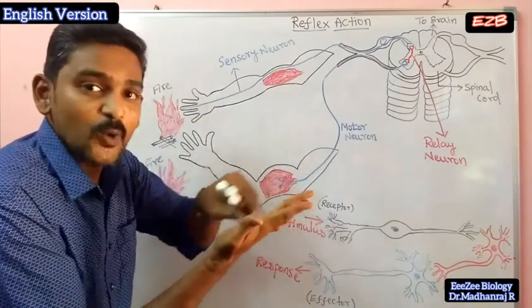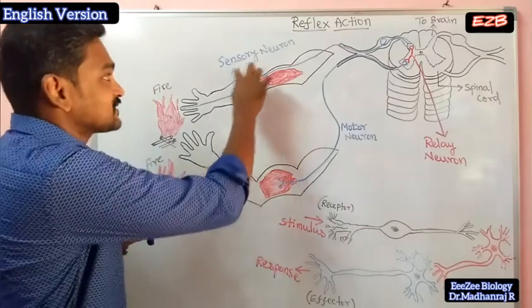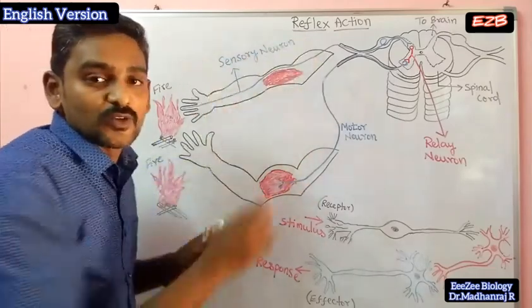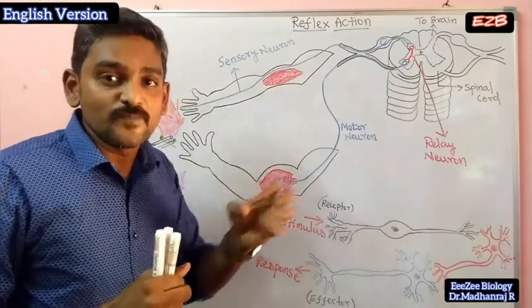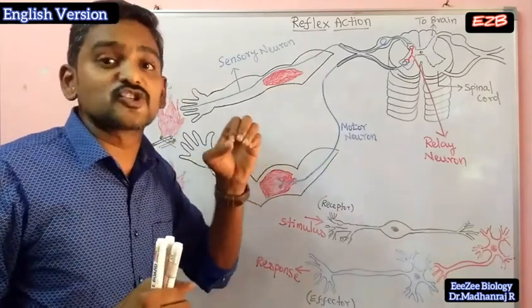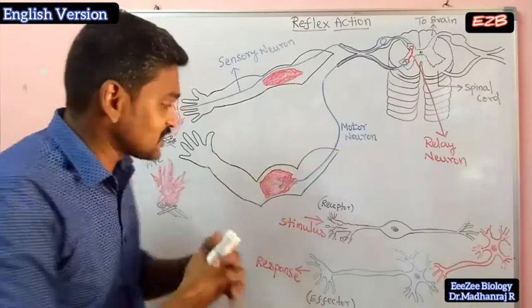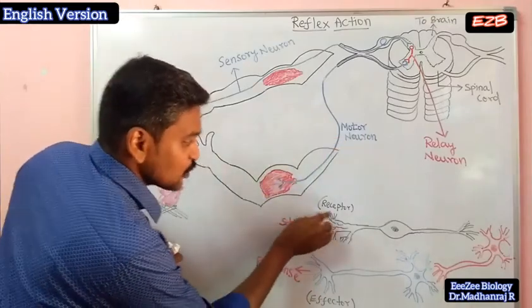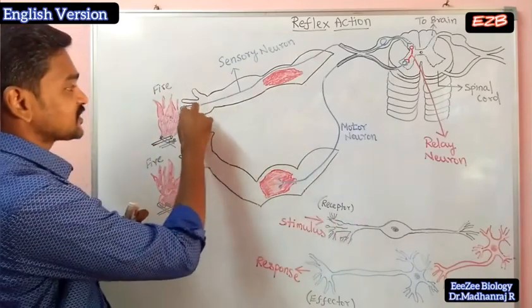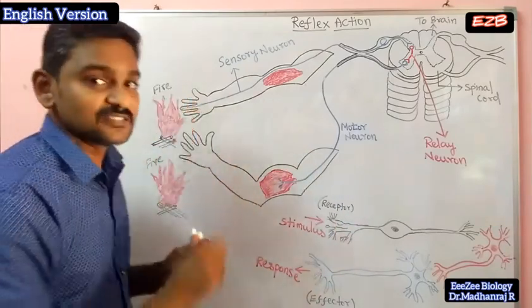Here you have the neuron called the sensory neuron. What is the function of the sensory neuron? The sensory neuron receives the external stimulus, the external signals. The stimulus is received by the receptor present in the sensory neuron.